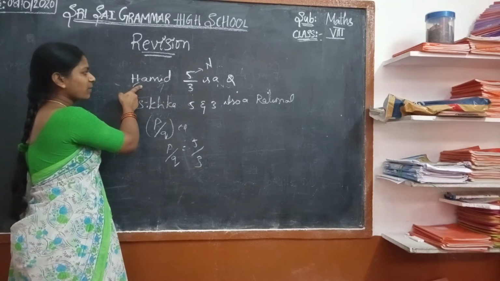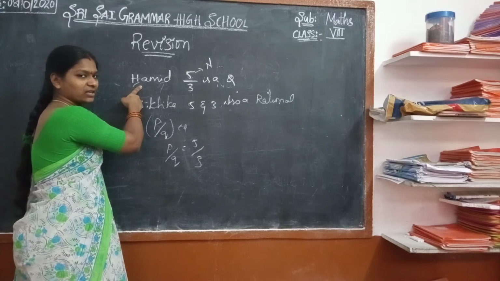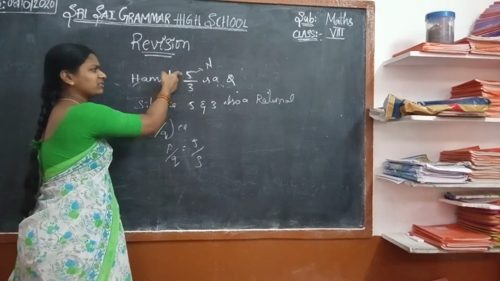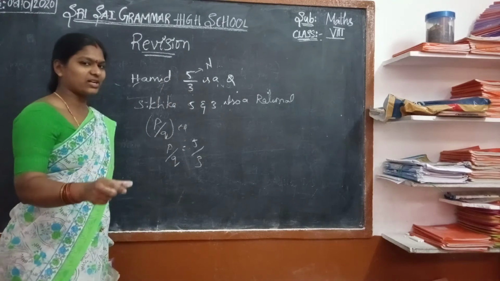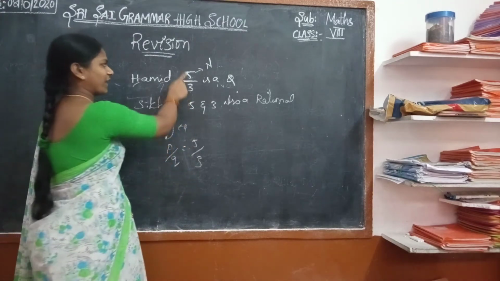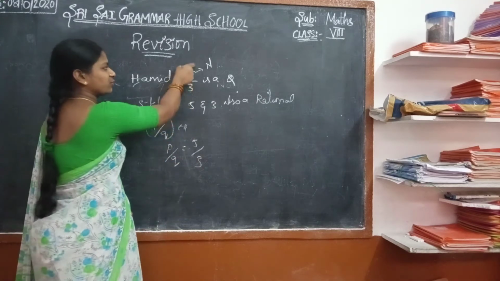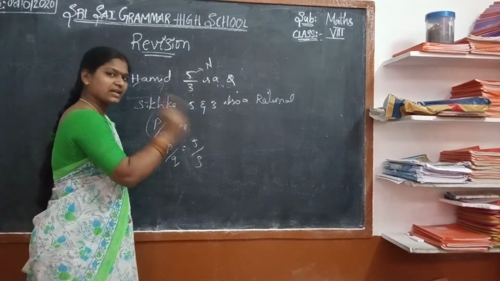Hamid is correct. I would agree with Hamid because 5 by 3 is a rational number, where 5 and 3 are natural numbers, but a number in the form p by q is a rational number.